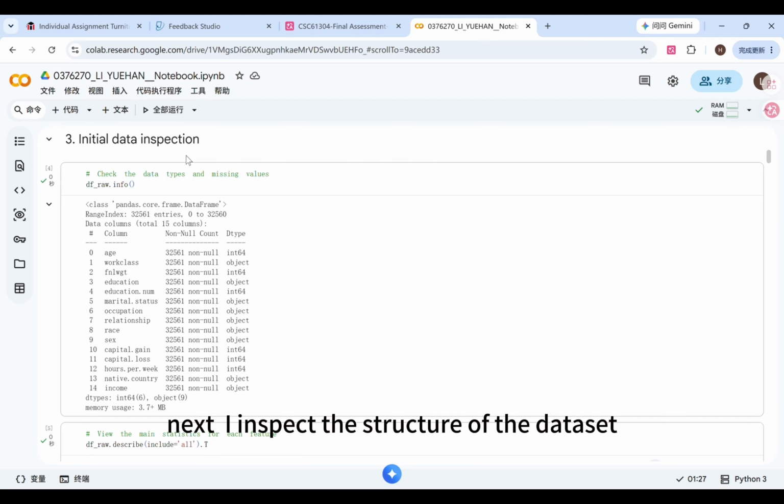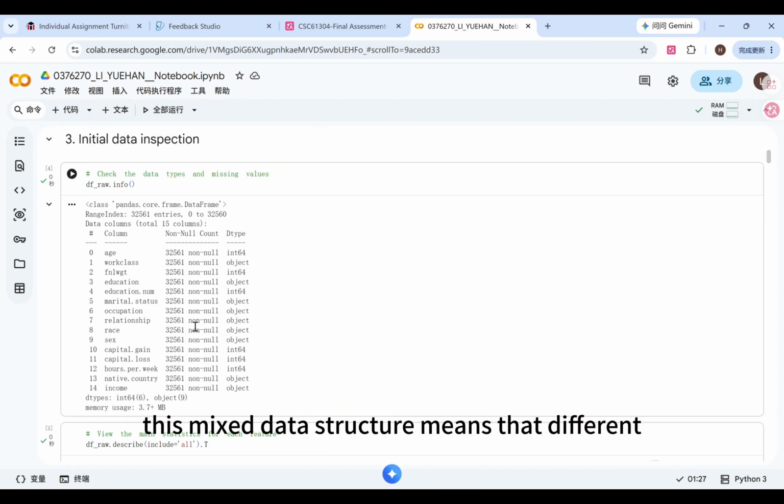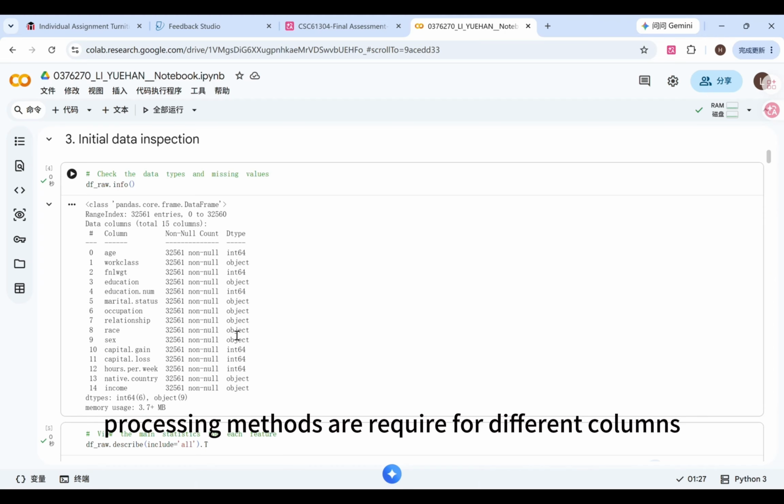Next, I inspect the structure of the dataset. The output confirms that there are 32,561 entries and 15 columns. The dataset contains both numerical and categorical variables. This mixed data structure means that different processing methods are required for different columns.